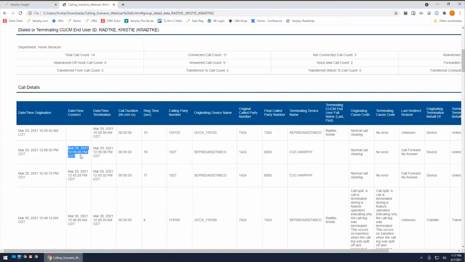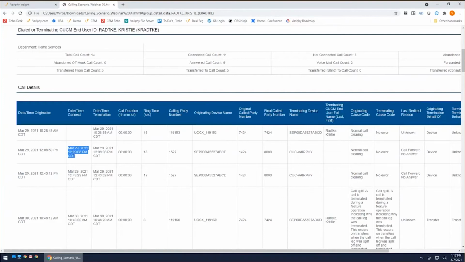An answered call is a call where there's a date time origination, like what we have here, that is greater than or equal to the date time connect. In other words, here I have a 0 duration. However, my date time origination is greater than or equal to the date time connect. In other words, I show that I have some values here.